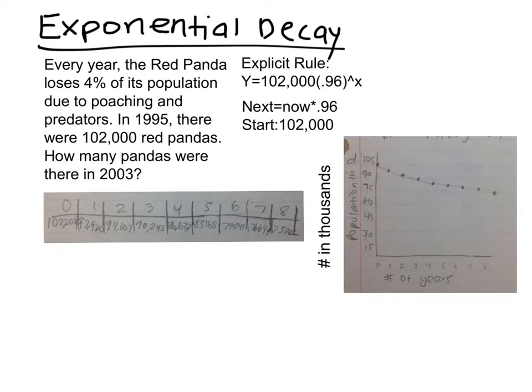Mine is y equals 102,000 times 0.96 raised to the x. Or you can use a now and next equation. Mine is next equals now times 0.96, and my start value is 102,000. After we find all of our data, we must put it into a table and then graph it.